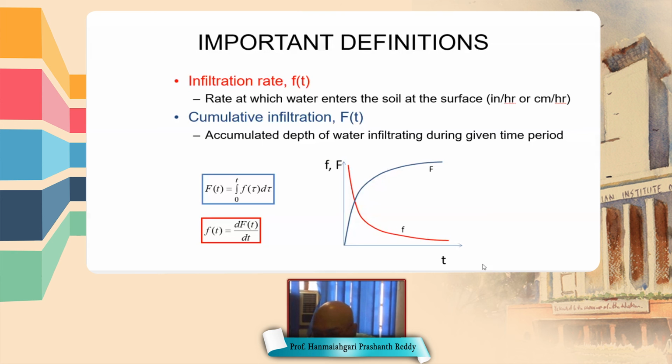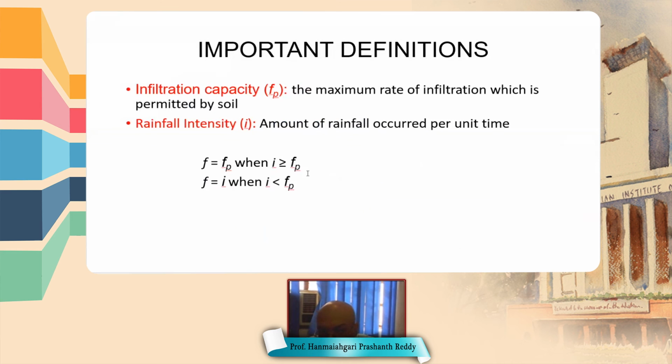These are called small fc and capital FC.